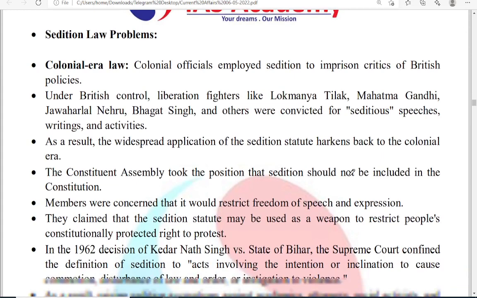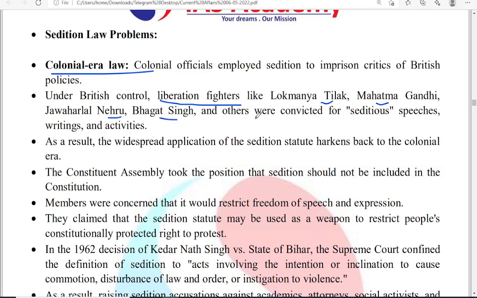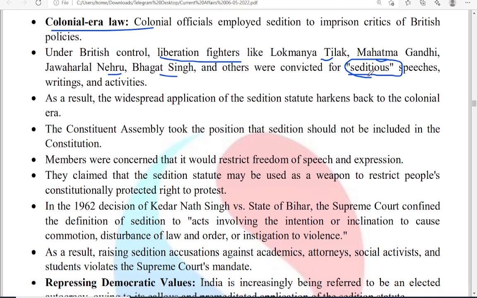Now, what are the problems with the sedition law? First, it is a colonial-era law. Mostly it was used against Indians by the Britishers to suppress the nationalist movement. Freedom fighters like Tilak, Gandhi, Nehru and Bhagat Singh were convicted for seditious speeches. As a result, this seditious law was misused many times during the colonial era.